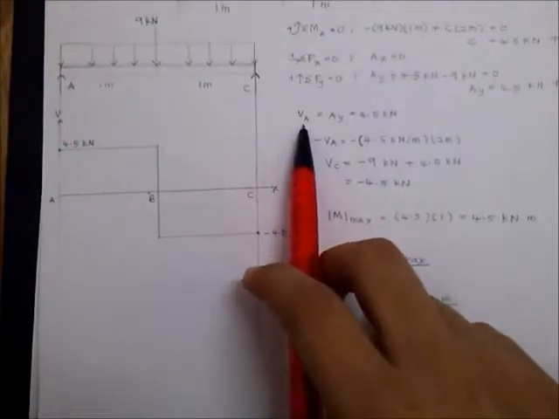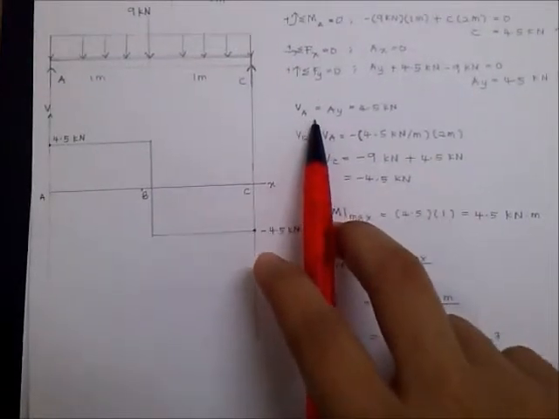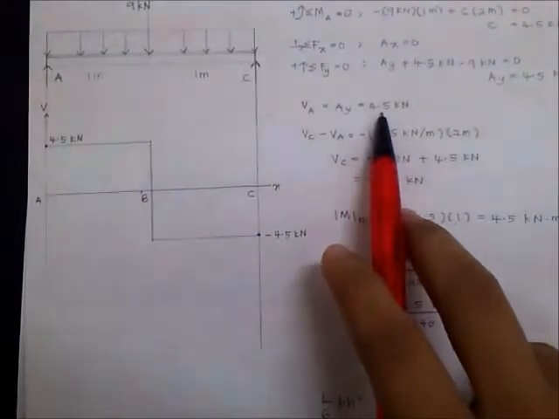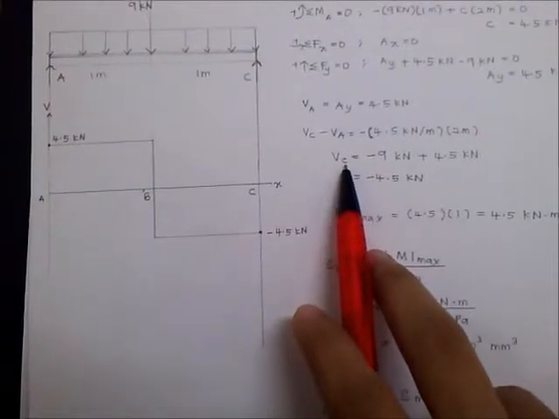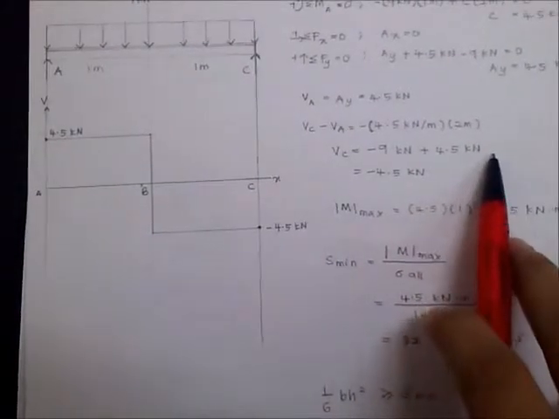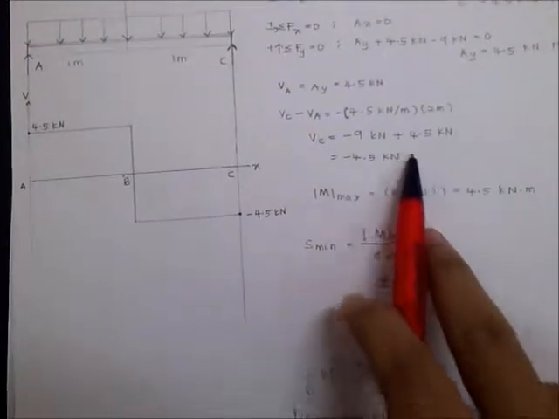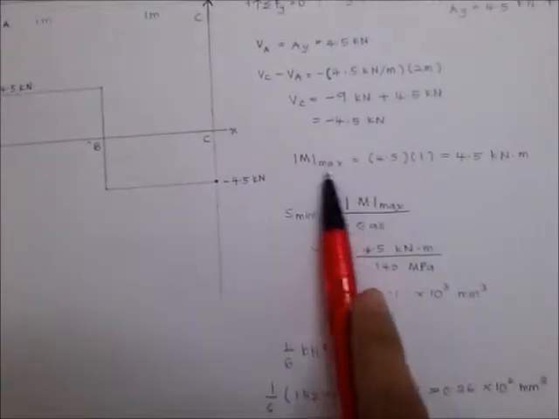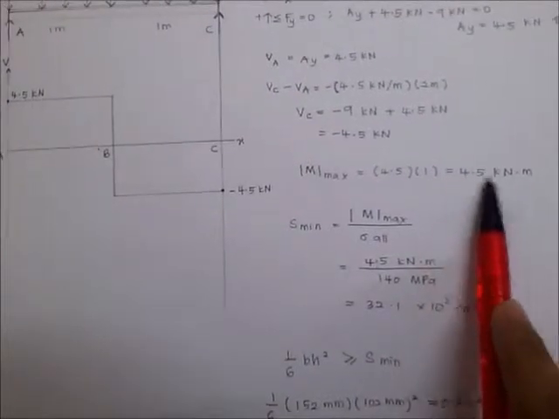Next, we have to find the shear force at A, which is equal to the reaction at AY, and the answer is 4.5 kilonewton. And the shear force at C is equal to negative 9 kilonewton plus 4.5 kilonewton, equal to negative 4.5 kilonewton.